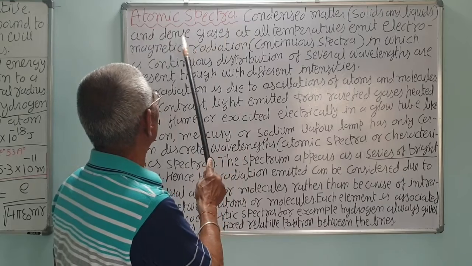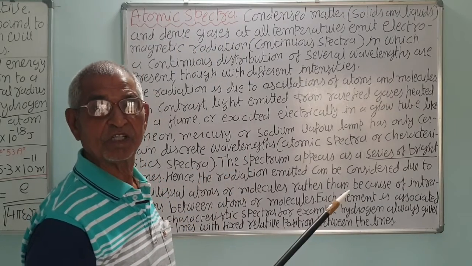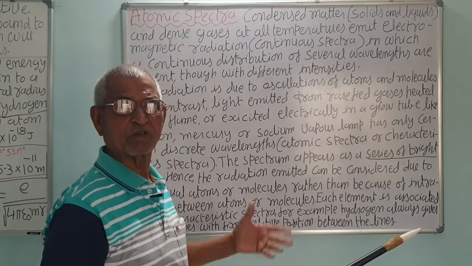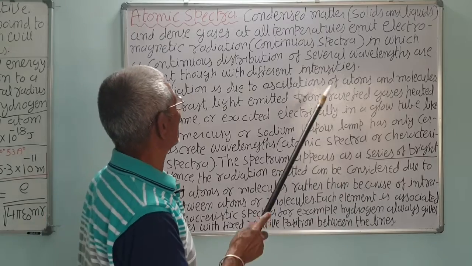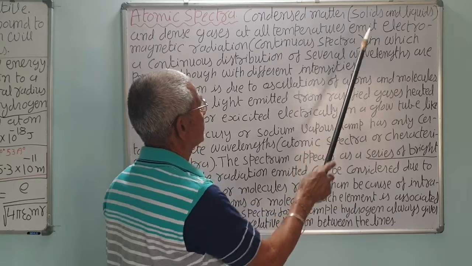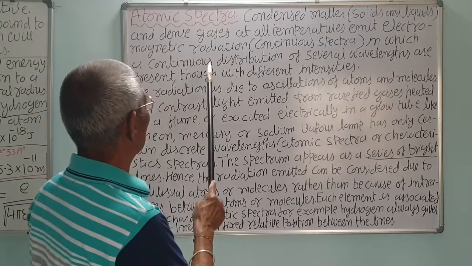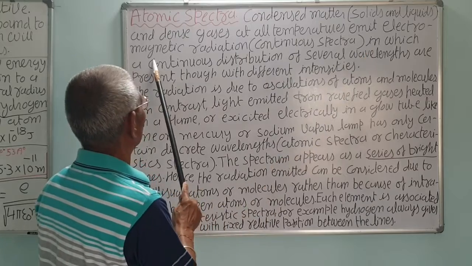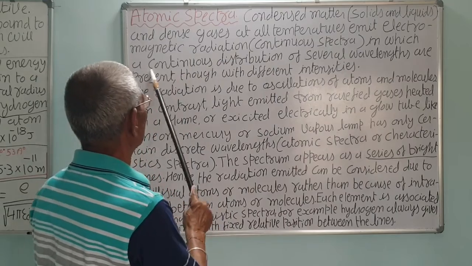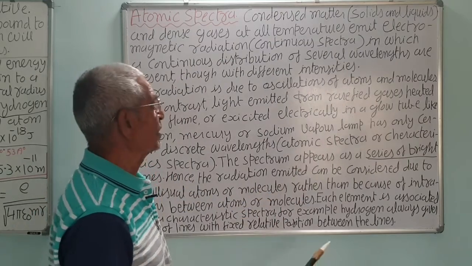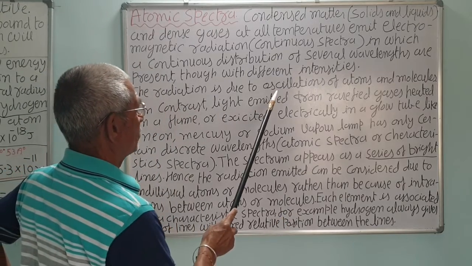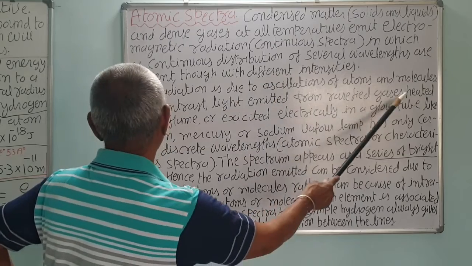But dense gases, like in the sun, give a continuous spectrum, or a solid, say a piece of iron, when you heat it, it will emit a continuous spectrum, thousands of lines, correct. Even gases and liquids also, because molecules and atoms are very close in them. But in a rarefied gas, there are several wavelengths present, because this is continuous, that is many wavelengths, many colors are present in this spectrum. But the radiation is due to the oscillation of atoms and molecules.